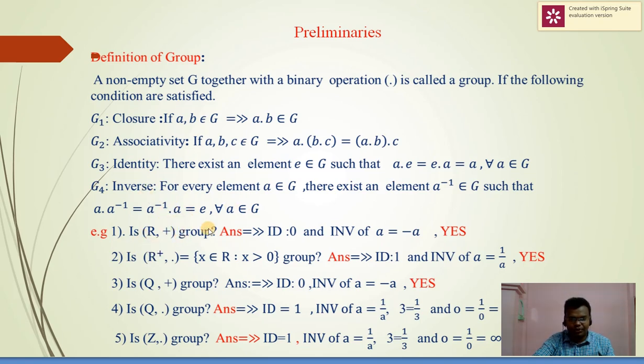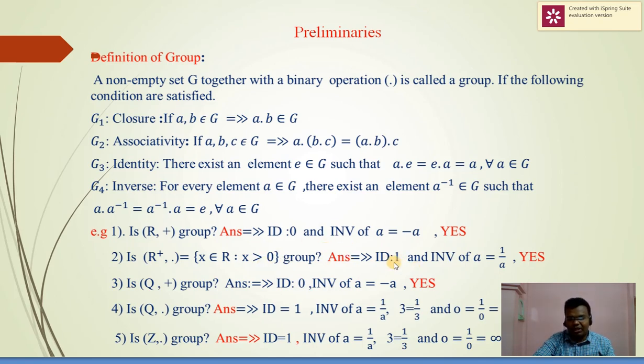Is R plus a group? We know that with respect to addition, the identity element is 0 and the inverse of any element is the negative of that element, and the negative of each element is present in the set of real numbers, and therefore R plus is a group. R star dot, meaning multiplication, which is the set of all x belonging to R such that x is positive, is a group.